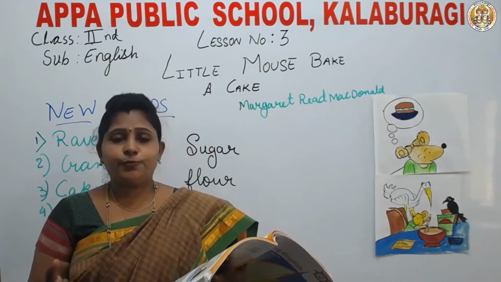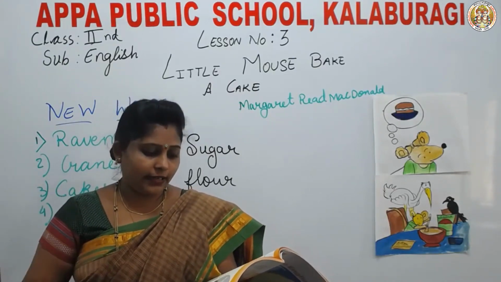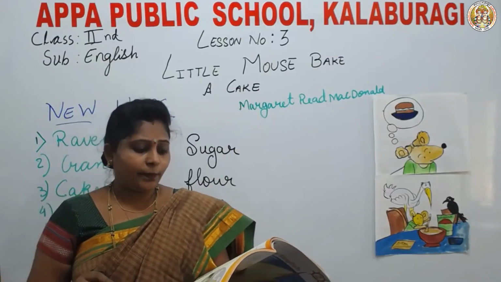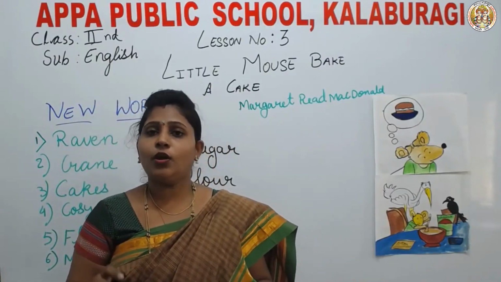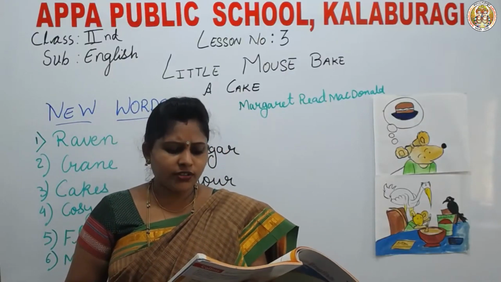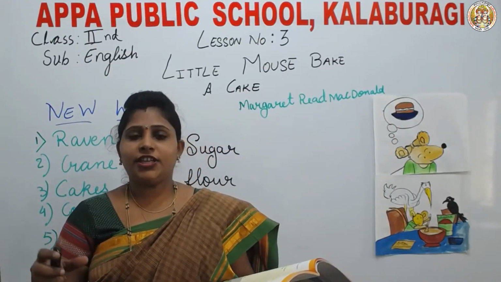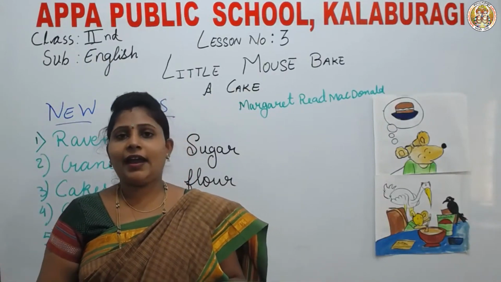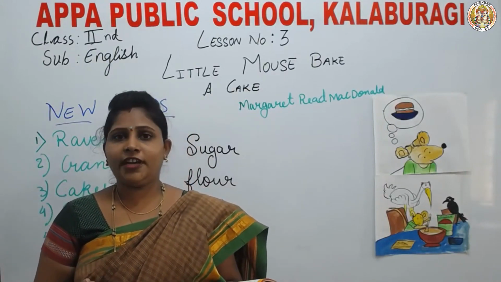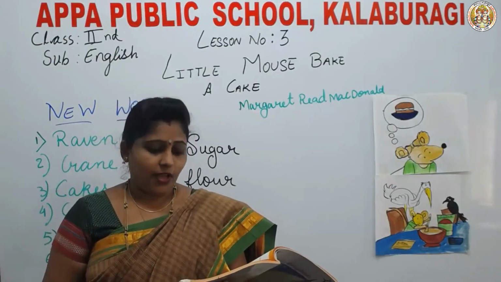Yes, she poured it into the cake tin and she kept it in the oven. Soon the cake was ready to eat.